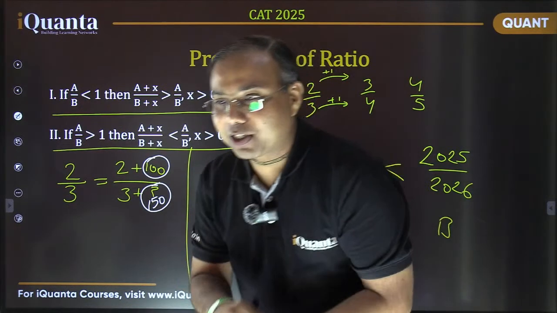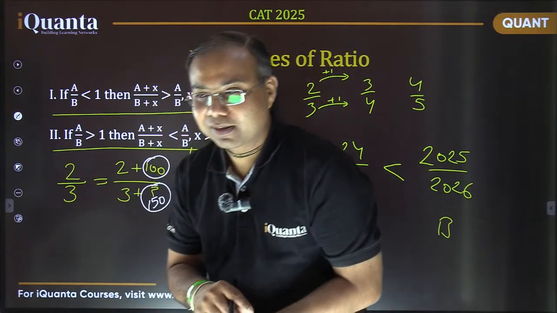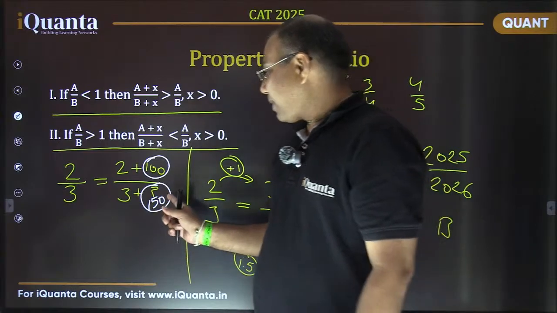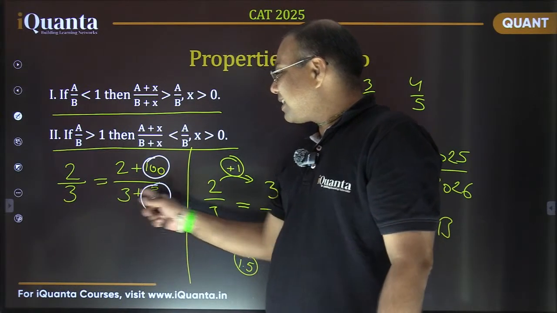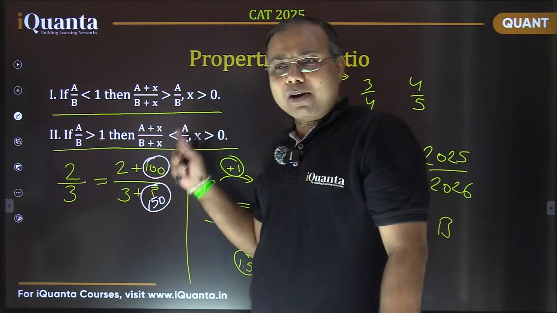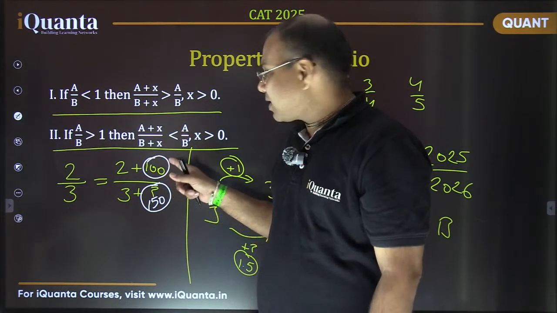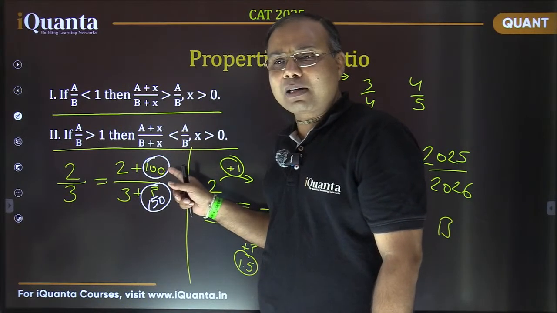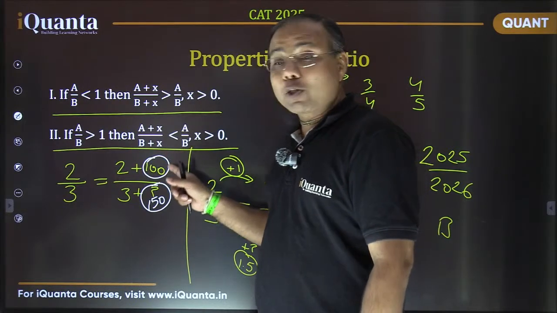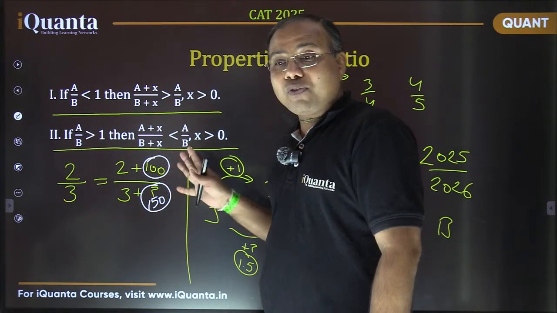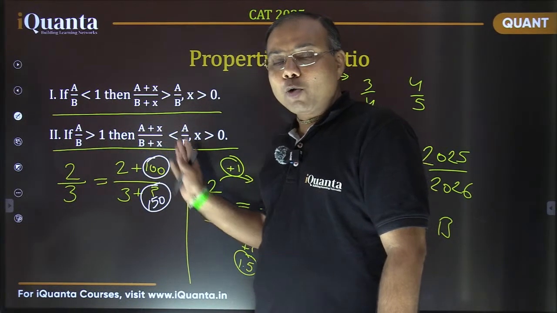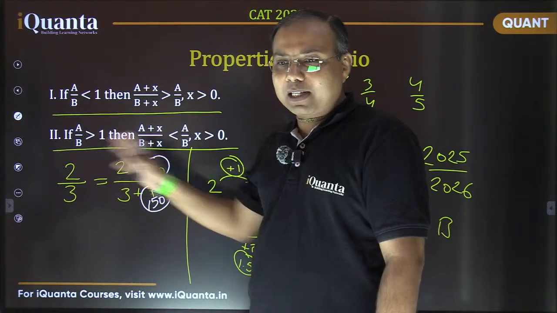Now comes my question. If this value is increased by more than 100, in place of 100, let's say it is 101 or 102, something like that, then tell me the new fraction: will it be equal to the earlier fraction, more than the earlier fraction, or smaller than the earlier fraction?